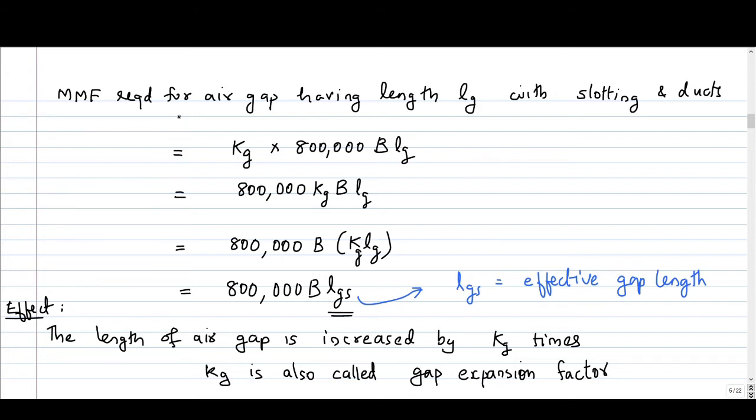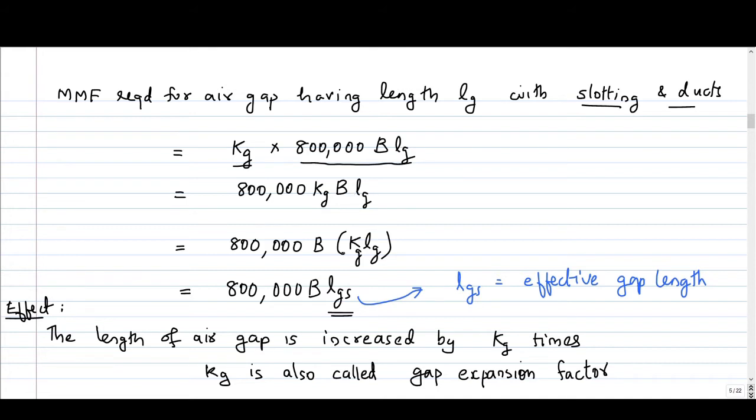So the MMF requirement for air gap having length Lg with slotting and ducts will be kg times more, because the reluctance is increased by a factor kg. So kg into MMF without ducts and smooth armature. It is 800,000 into kg B Lg.